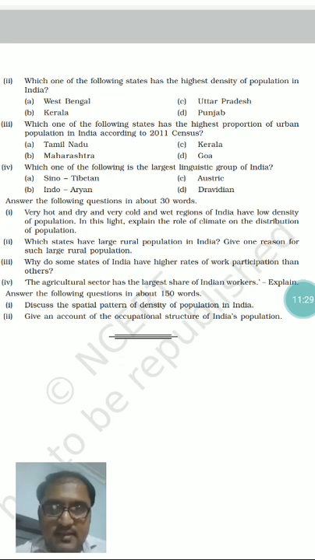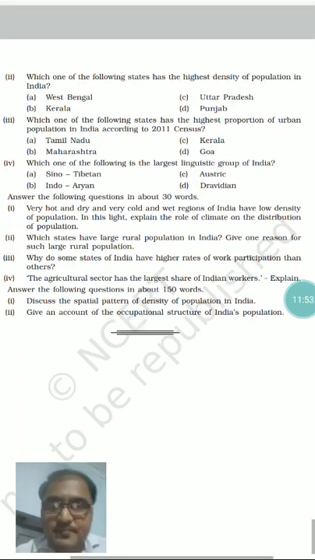So why do these areas have a low density of population, and what is the role of climate in population distribution? So under the geographical factors, I already discussed these things. One of the geographical factors influencing the distribution of population is climate, and there you will get it. So from there you need to apply it.